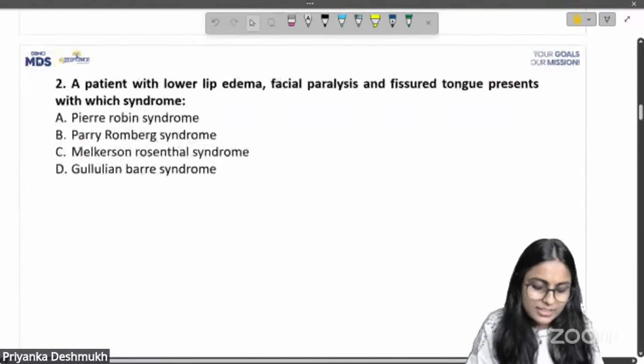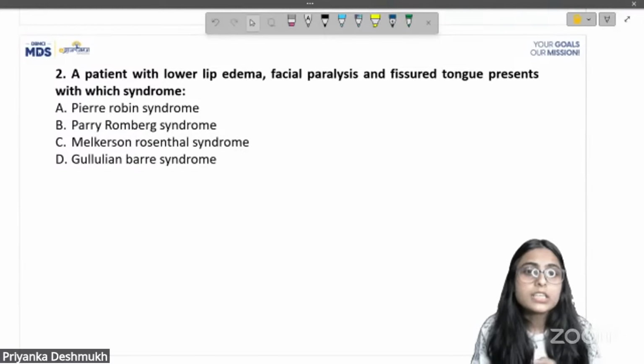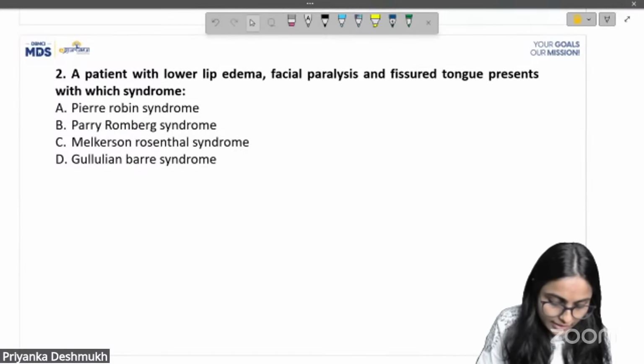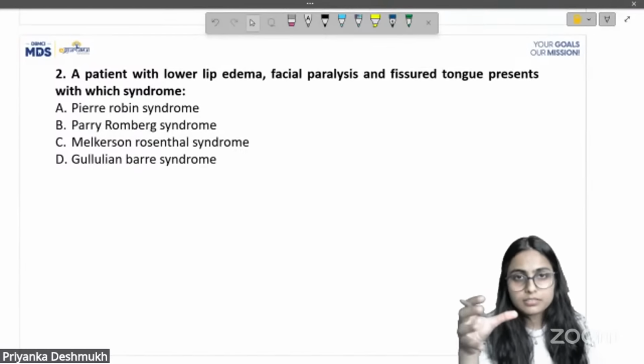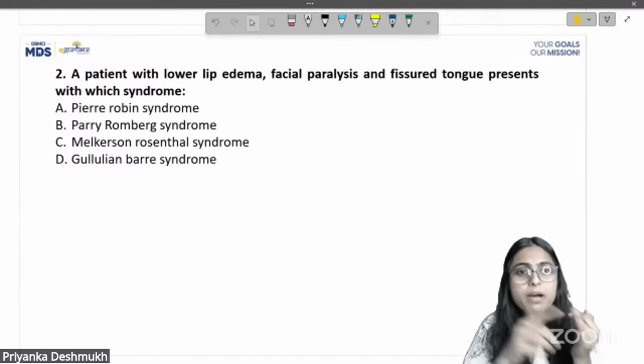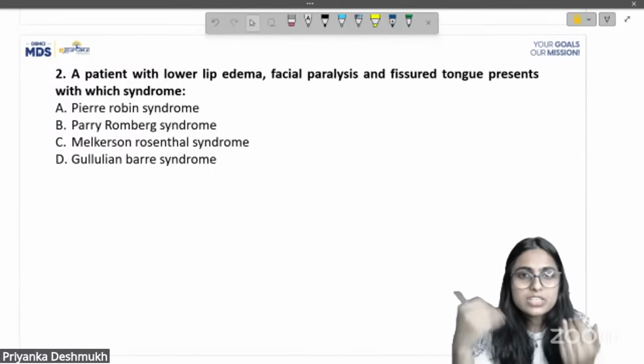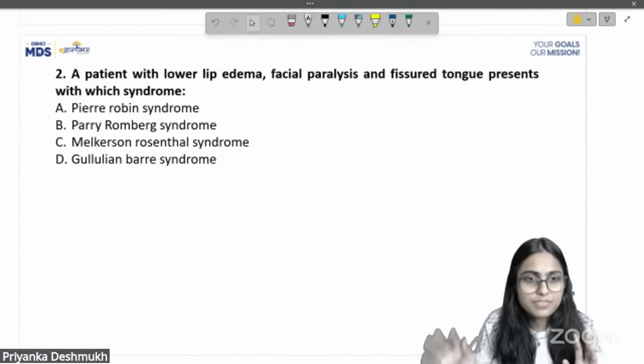Then the second question. This is also a direct pick, an easy question based on a syndrome. A patient with lower lip edema, facial paralysis, and fissured tongue presents with this. These are the three features that they have given, and they are just asking in which syndrome you see all of these features.